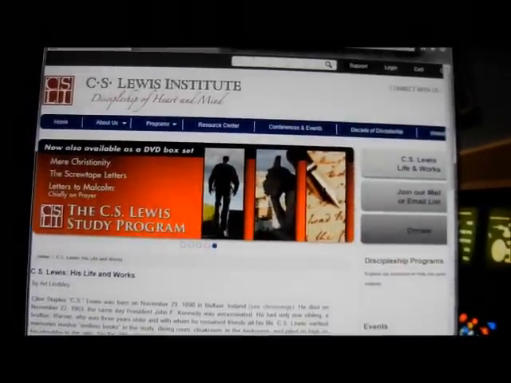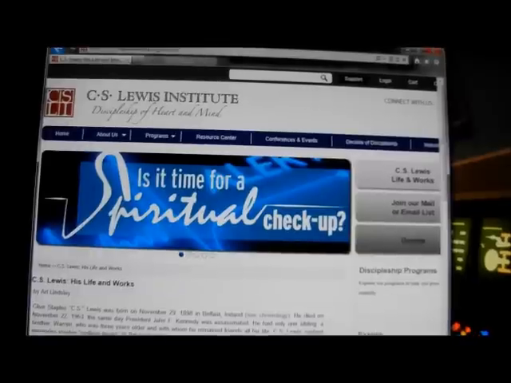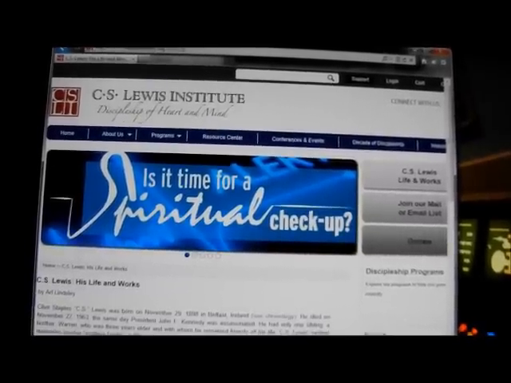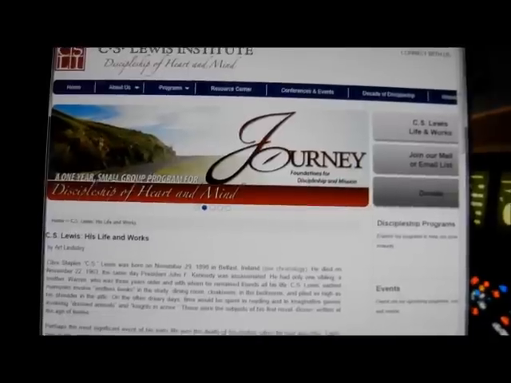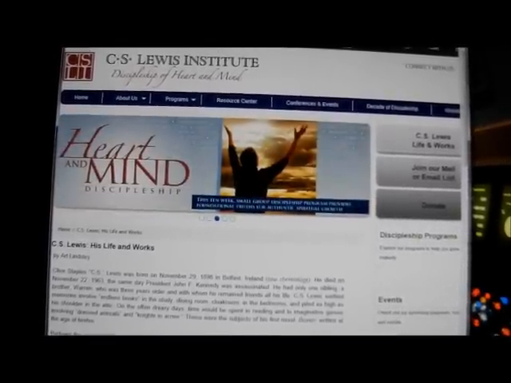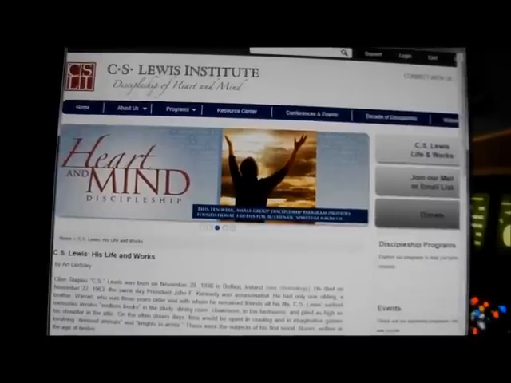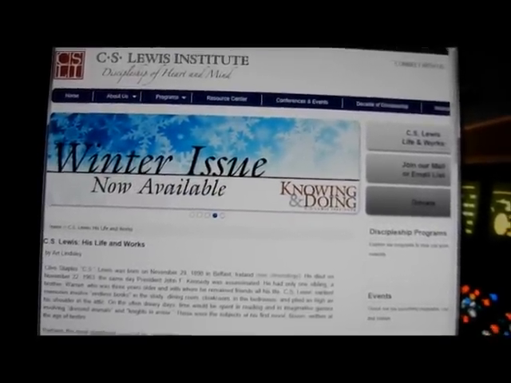C.S. Lewis's earliest memories involved endless books in the study, dining room, cloakroom, and the bedrooms, and piled as high as his shoulders in the attic. On one of the often dreary days, time would be spent in reading and in imaginative games involving dressed animals and knights in armor. These were the subjects of his first novel, Boxen, written at the age of 12.